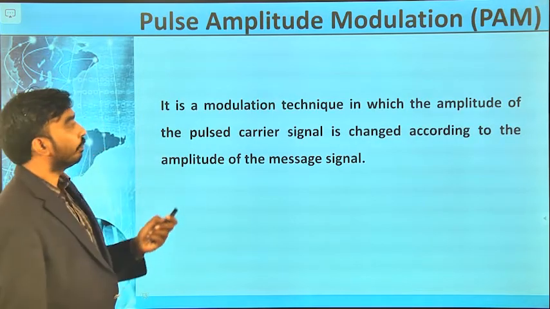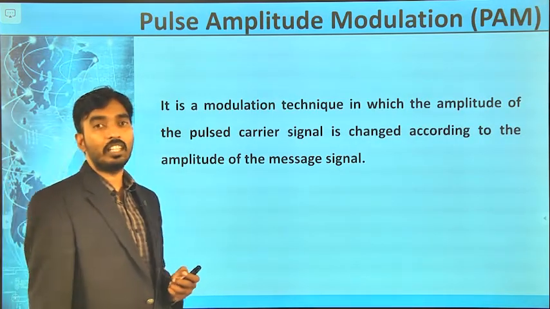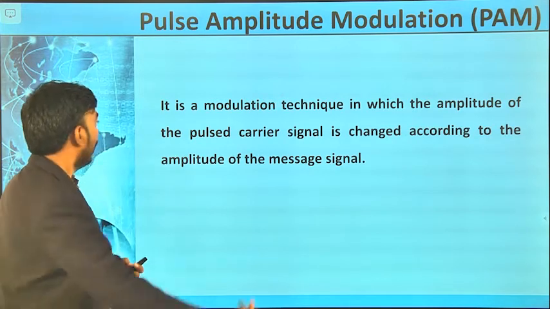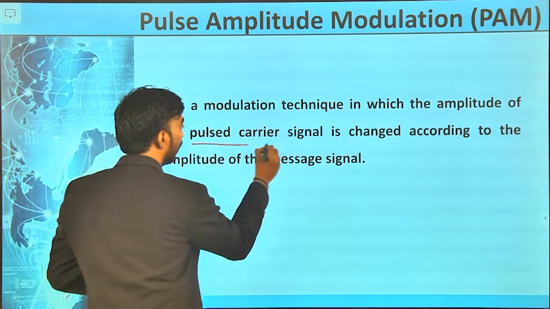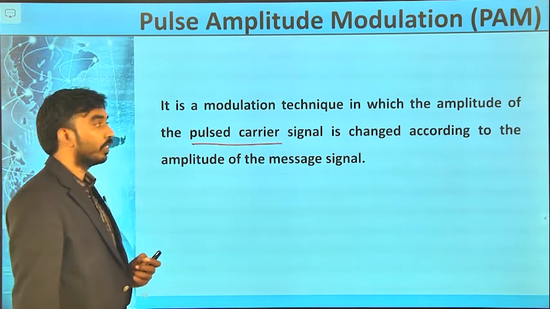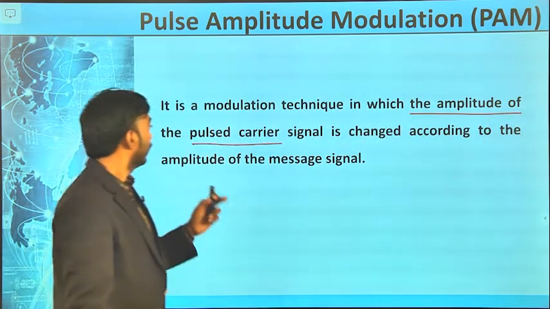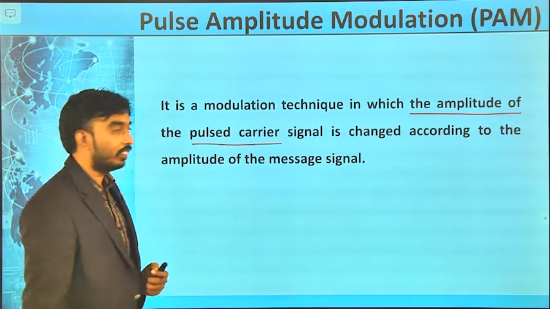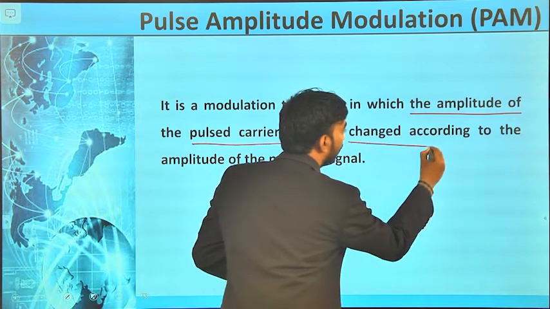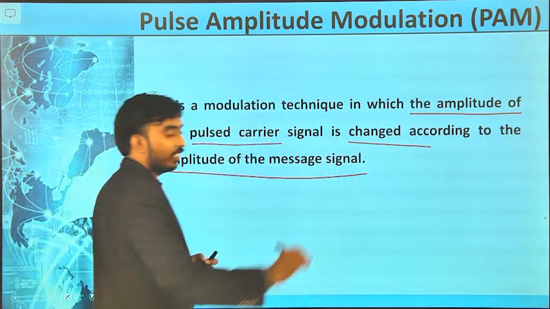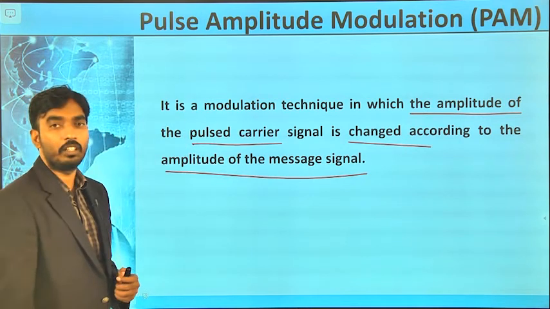Now, we will see what pulse amplitude modulation is, right. What is the carrier we are using? A pulsed carrier, right. The amplitude of the pulsed carrier signal is changed according to the amplitude of the message signal. That is it, very simple.